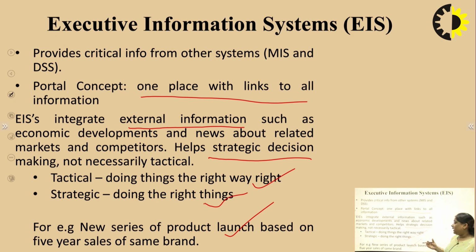A mobile, for example, was launched last year or 5 years back, and on the basis of the same brand, after the successful completion of 5 years, whether the next series should be launched or not can be decided. A strategic decision can be made on the basis of that information.